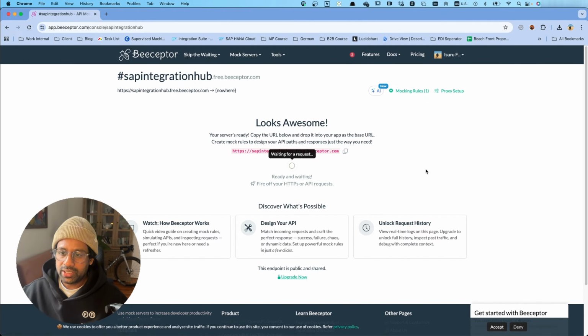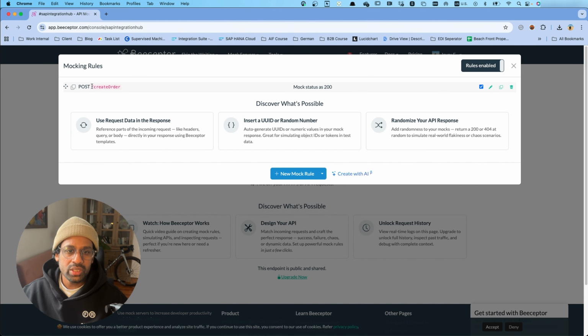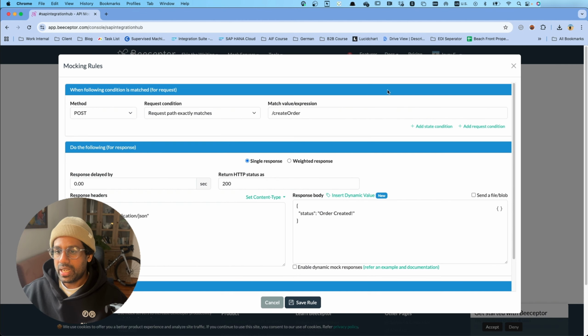And here is the message receiver. I have created this webhook. You can also use this app, it's called Beeceptor. I have created this webhook that listens to requests coming in. So I have a resource called create order. And you will notice that as soon as an order comes in using the POST method, it will accept the order and send a response back.